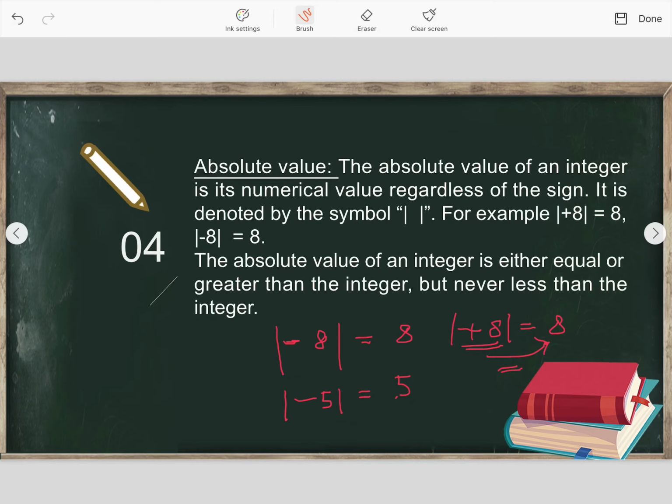Both are equal. But the absolute value is always greater than the given integer. Here +8 is greater than -8, yes or no? That means minus 8 is less than plus 8. So we can say that the absolute value is either equal or greater than the integer, but it cannot be less than that of the integer. Understood? We'll do some questions.